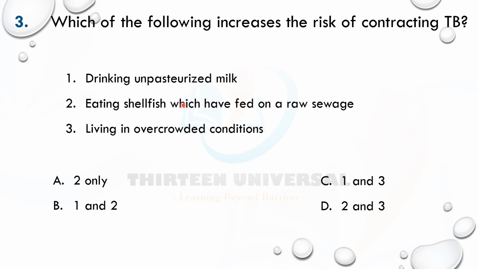Eating shellfish which have fed on raw, untreated sewage is for cholera. Living in overcrowded conditions, yes, of course. Pulmonary TB can be transmitted through this. That one is actually airborne: aerosols from infected people. When an infected person exhales aerosols by coughing, talking, sneezing, it can be inhaled. So overcrowded conditions allow this. So 1 and 3 are for TB.